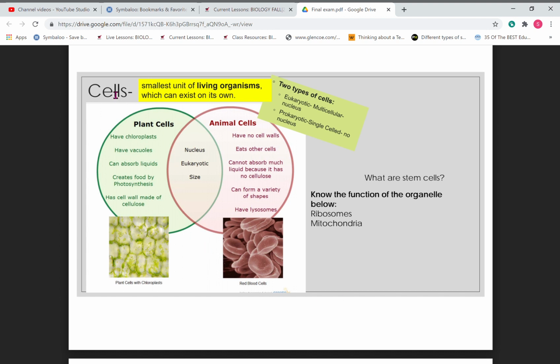Here's cells. So here's how you know you have a plant cell. Here's how you know you have an animal cell, and these are the things they have in common. The Venn diagram, right? Cells are the smallest unit of living things.